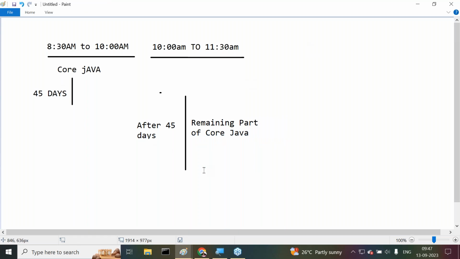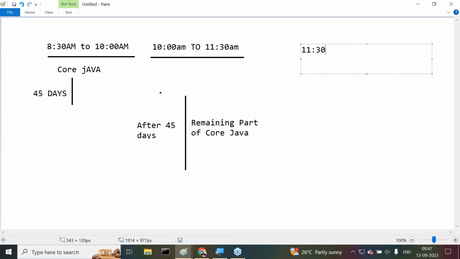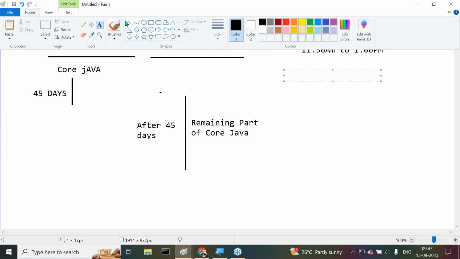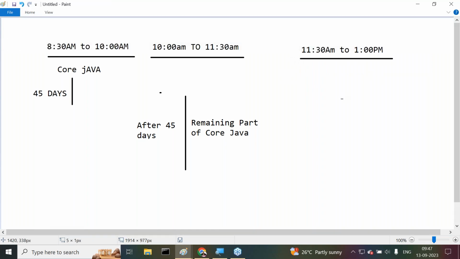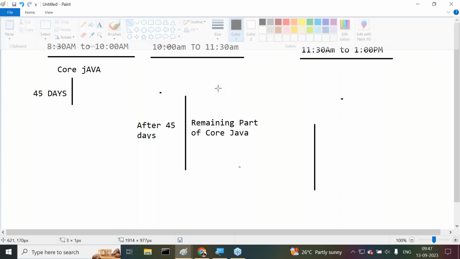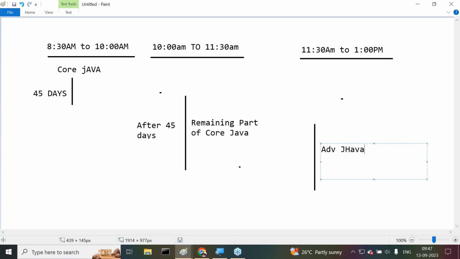When the required Core Java concepts are nearing completion, for example when 70% of Core Java is completed, then immediately I will start advanced Java. At what time? 11:30 a.m. to 1 p.m. In this time, I'll start advanced Java. From this point onwards, we'll start advanced Java parallel to Core Java. Maybe at the time of starting advanced Java, Core Java is not going to be completed. Some part of Core Java is still remaining. Parallel along with Core Java, I'll start advanced Java.